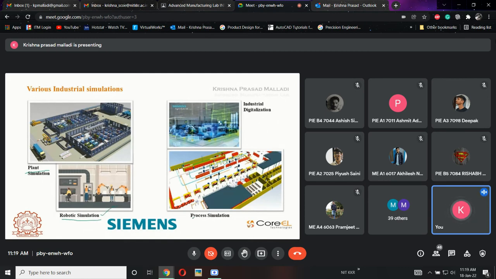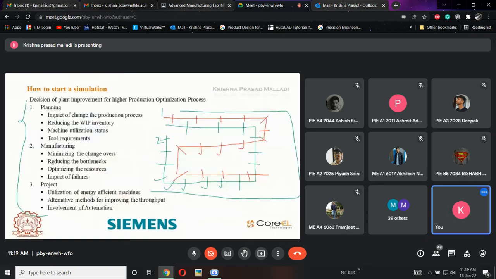If we are working on the process, which means a car is coming at each and every station and moving in some direction in a special process, then we'll call it process simulation. These are some of the industry digitalization softwares, Industry 4.0. Okay, any doubts in this slide? Clear? No, sir.